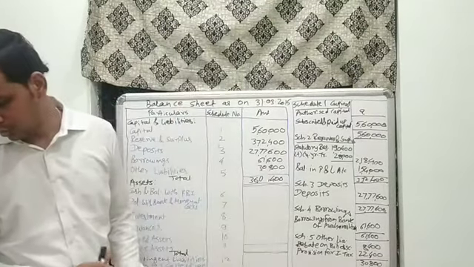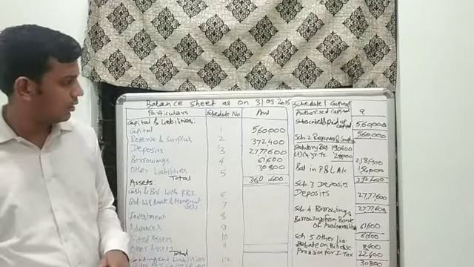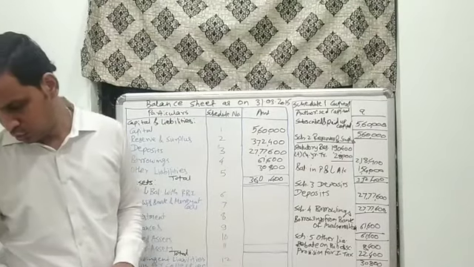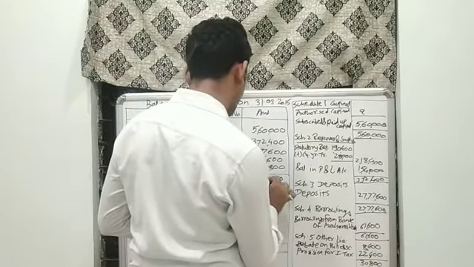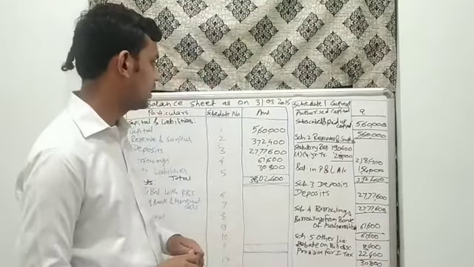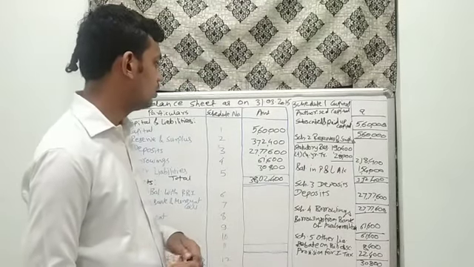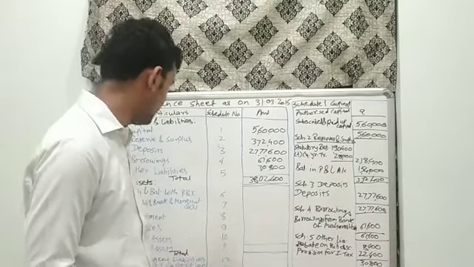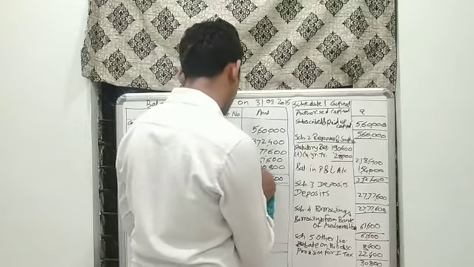The total amounted to rupees 38 lakh 2,400. This is our total for liabilities, 38,02,400.